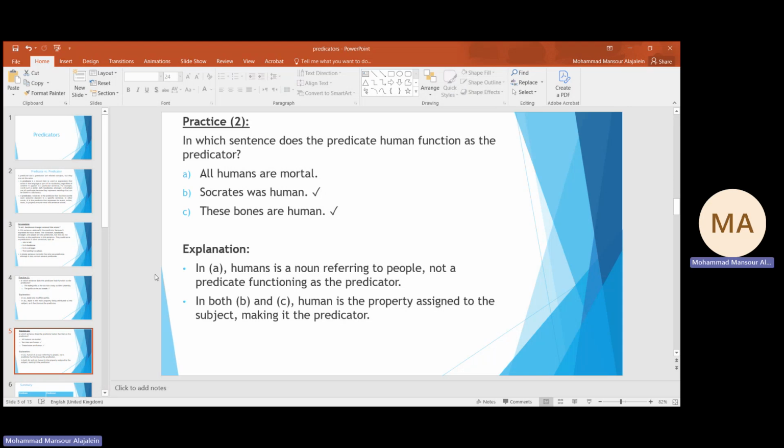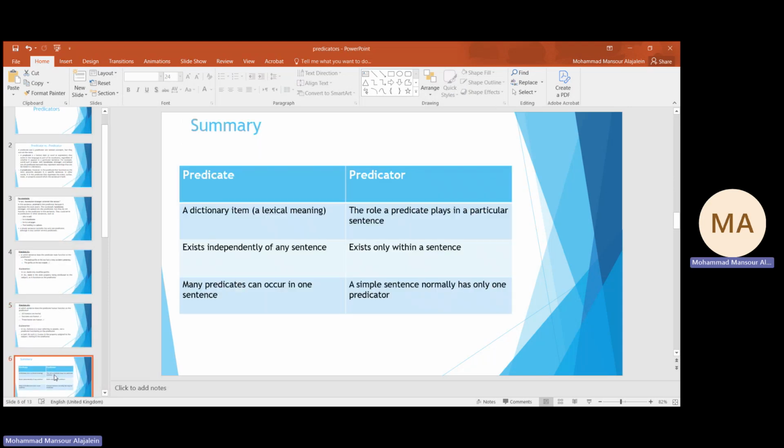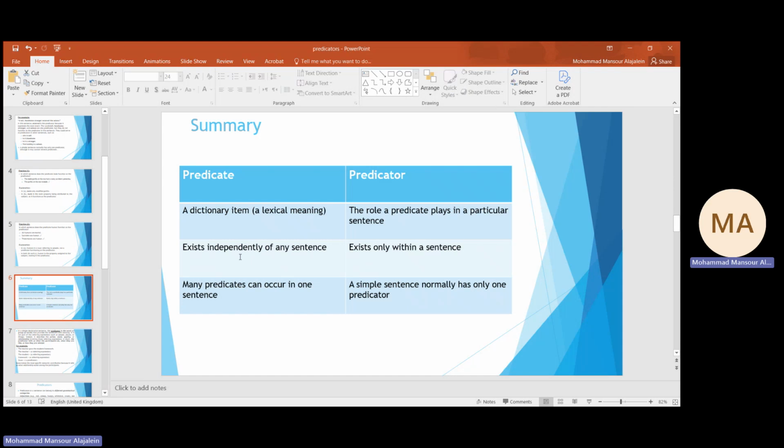I hope that the distinction is clear here between the two concepts, predicate and predicator. Predicates, such as the referring expressions, are just lexical items that we can find in a dictionary. They can exist independently of any sentence, and many predicates can occur in one sentence.